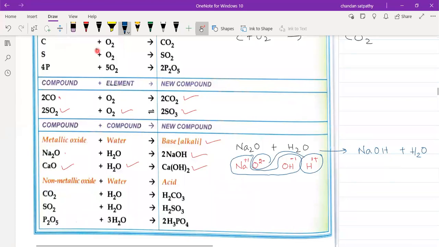Next, let us see the example of calcium oxide. When calcium oxide combines with water, what happens? Calcium oxide will form Ca2 plus and oxide will become O2 minus. And here water will become H plus and OH minus.